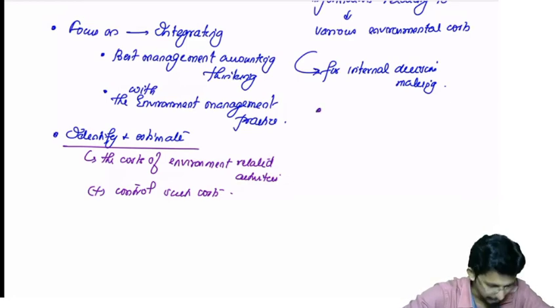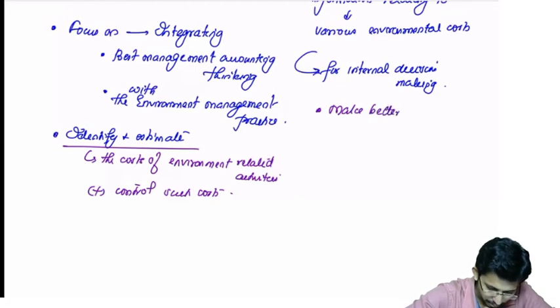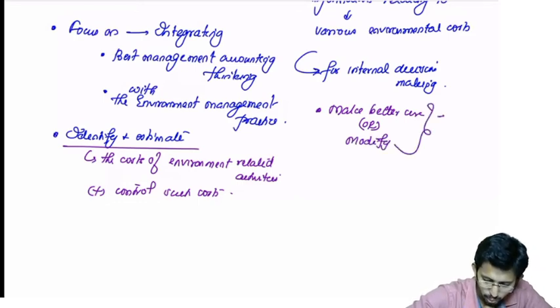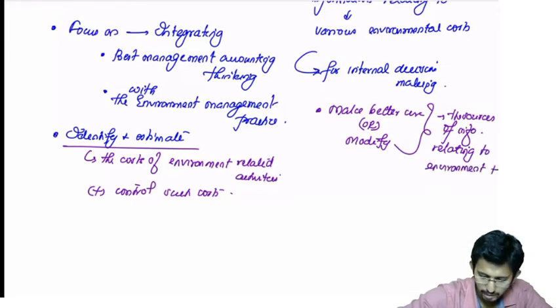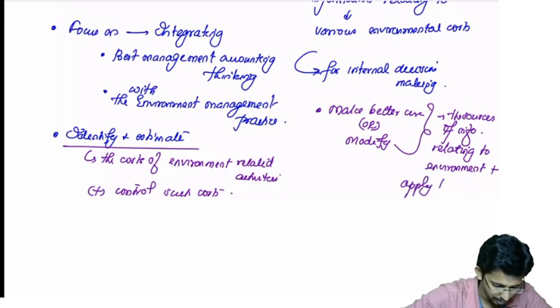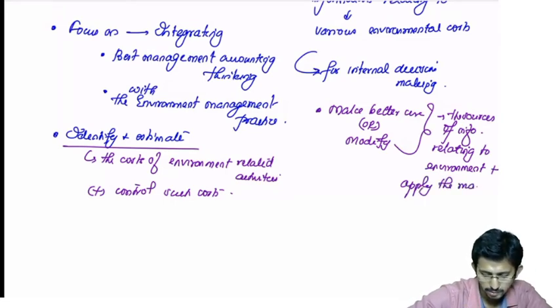Next feature is EMA makes better use, or modify, the sources of information relating to environment and apply the management accounting techniques.